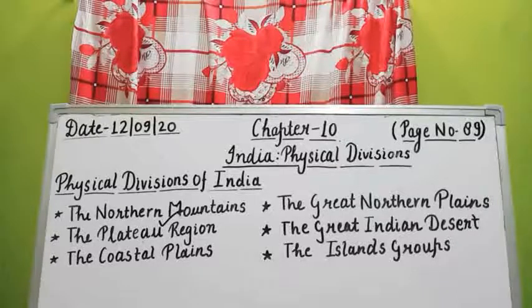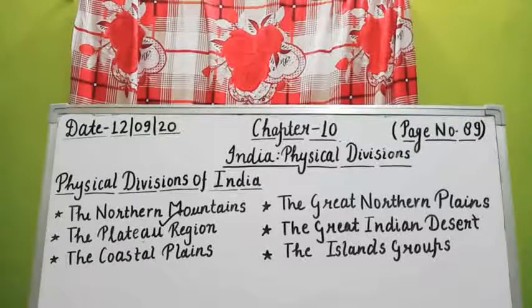In the absence of these mountains, a major part of the Indian subcontinent would have been a hot and dry desert. Because of these northern mountains, the northern plains are fertile and they produce a lot of grain to feed the whole country.